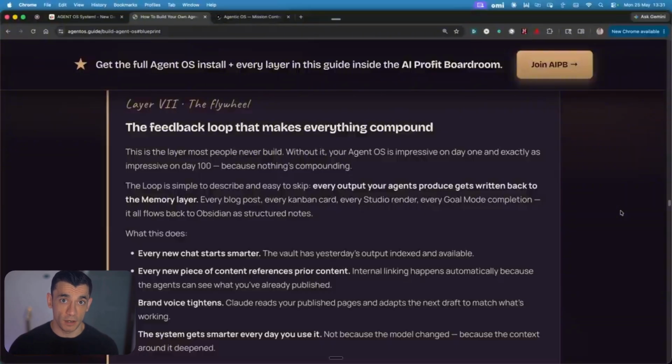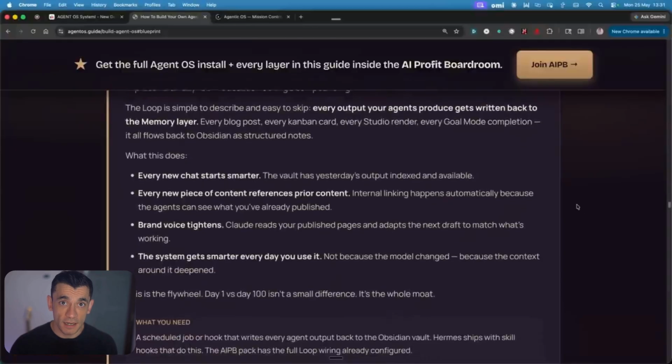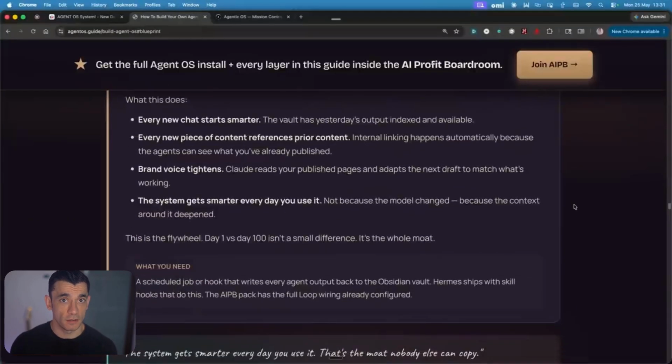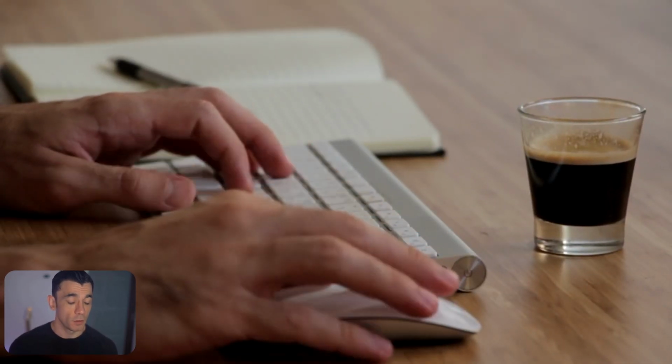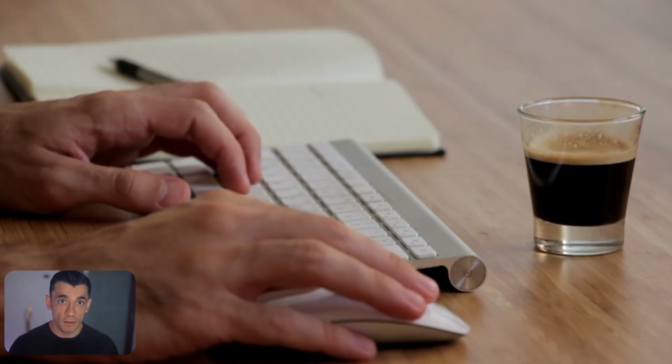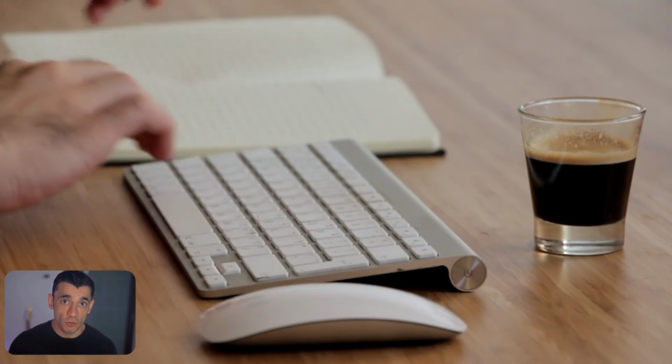3 things that might be holding you back. You might be thinking, I'm not technical enough. You're not building from scratch. Most agents install with a single terminal command. The technical bar is, can you copy and paste something into a terminal? That's it. You might be thinking, AI tools change too fast. This will be outdated. The models change. The tools change. The 7 layers don't. Foundation, memory, brain, agents, command, production, loop. That architecture stays. A new agent that ships plugs into the system you already built.